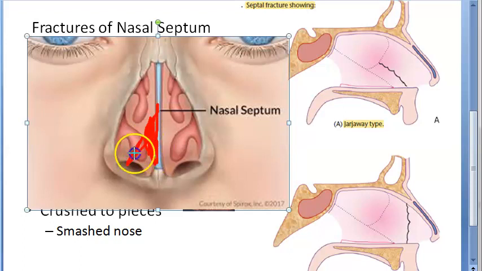If there is a mucosal tear, what will happen? There will be epistaxis, right? That is profuse nose bleeding. So what will happen if there is septal hematoma? Let us look at that.